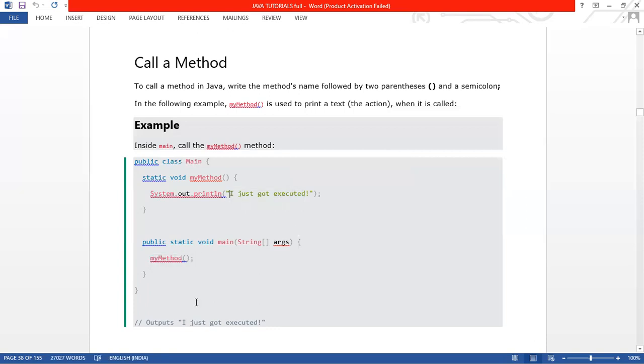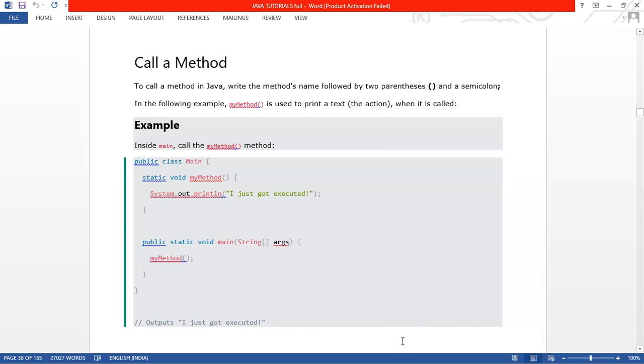In theory, it is written that after declaring a method you need to call it. Until you call that method, you will not get any output from it. So if you want the output "I just got executed", you need to call that method. Is that part clear?